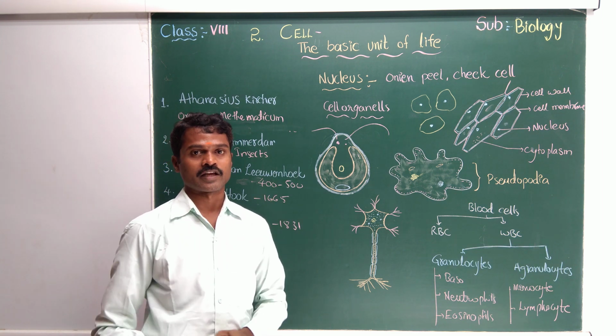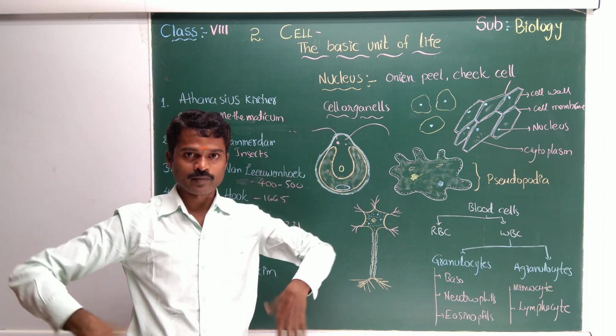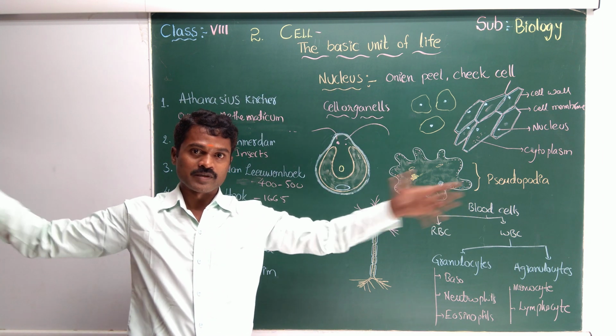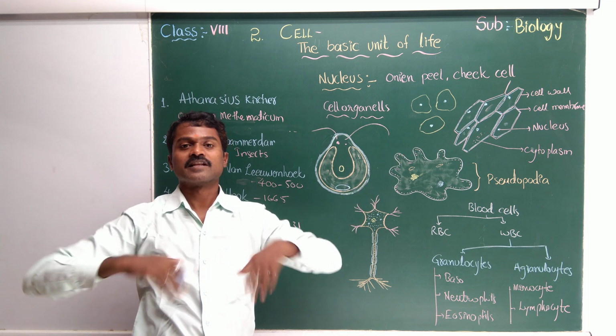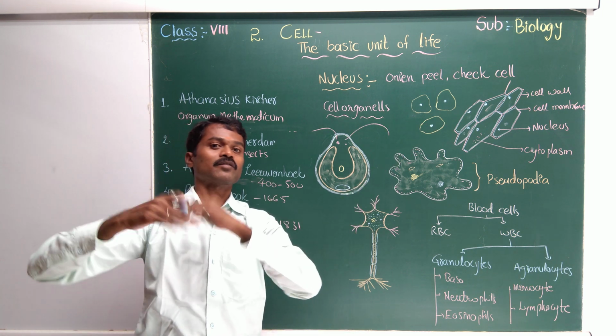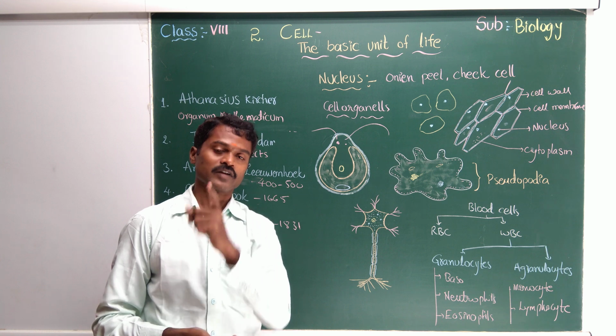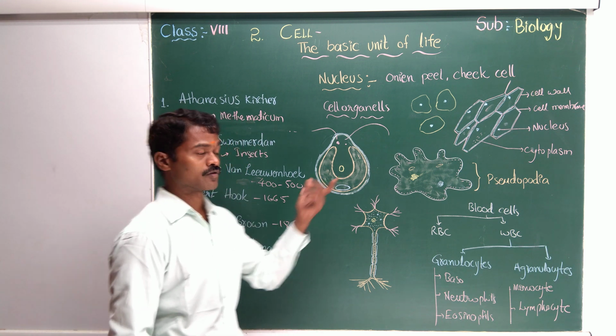In your textbook, they have given 1 cell, 1 human being, and 1 elephant. Maybe the body size is big, but the cell size is not big. The number of cells is different, right? Okay, I'll show the picture. Now let's come to this.